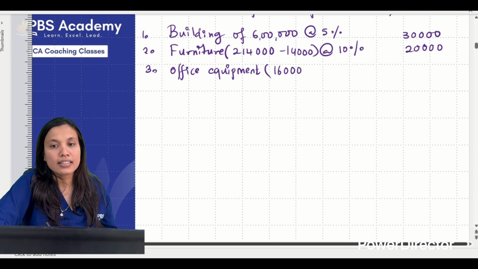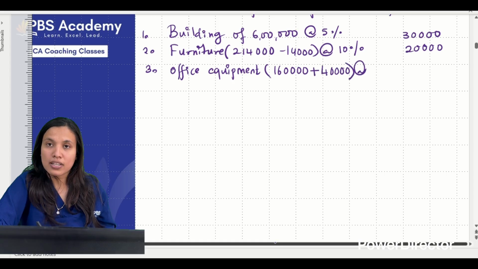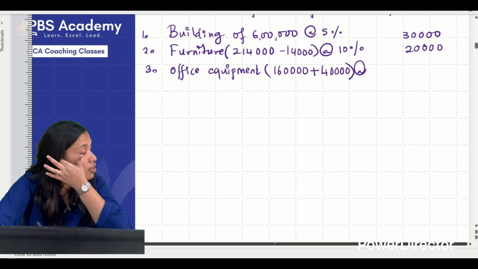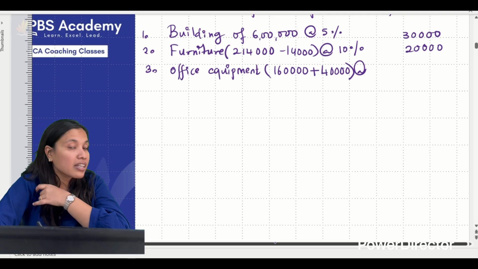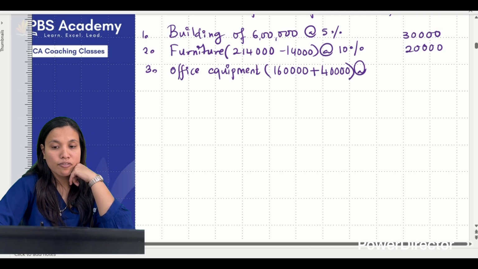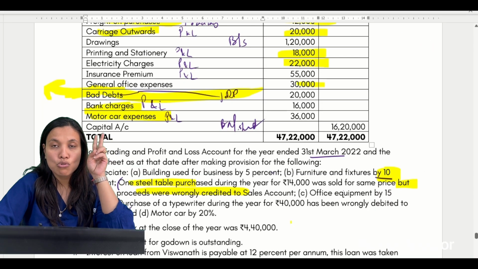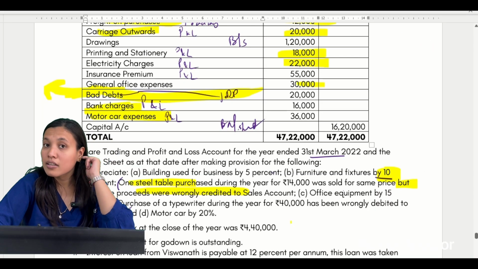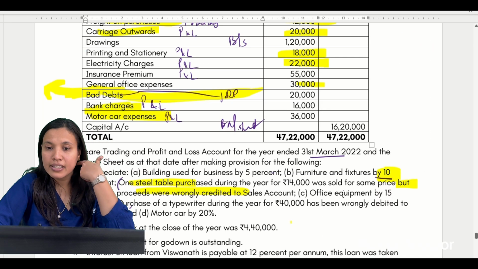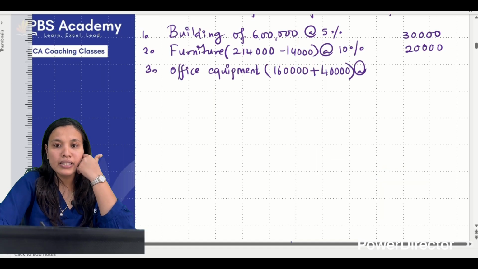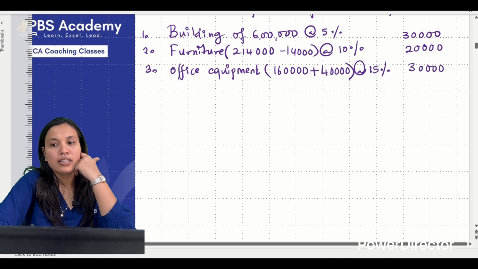Given value is 1 lakh 60 in the trial balance. But office equipment is on the debit side, so debit means it will be added. According to those two journals, you write it in the working note. It will help you out. Yes, you must write it in the working note, those two journals which we have written before the trading account. Okay, so office equipment at 15%. So 15% of 2 lakhs again comes down to 30.